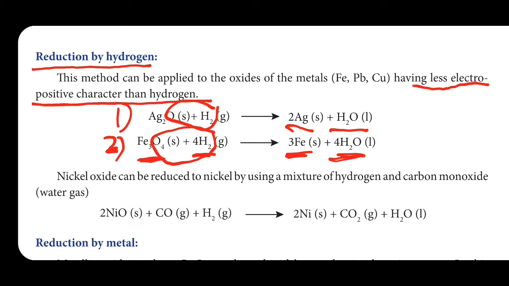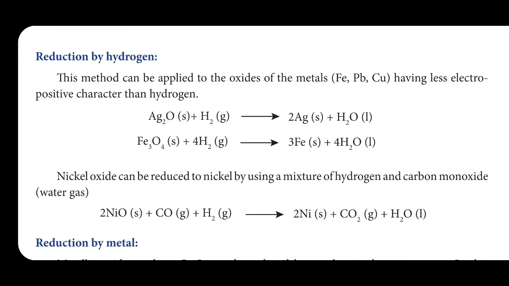In our previous reaction, carbon takes oxygen and carbon monoxide is removed. Here H2 takes oxygen and is removed as H2O, that is all. But one condition, what? These metals should have a less electropositive character than hydrogen. That is, compared to hydrogen, it should be of less strength.